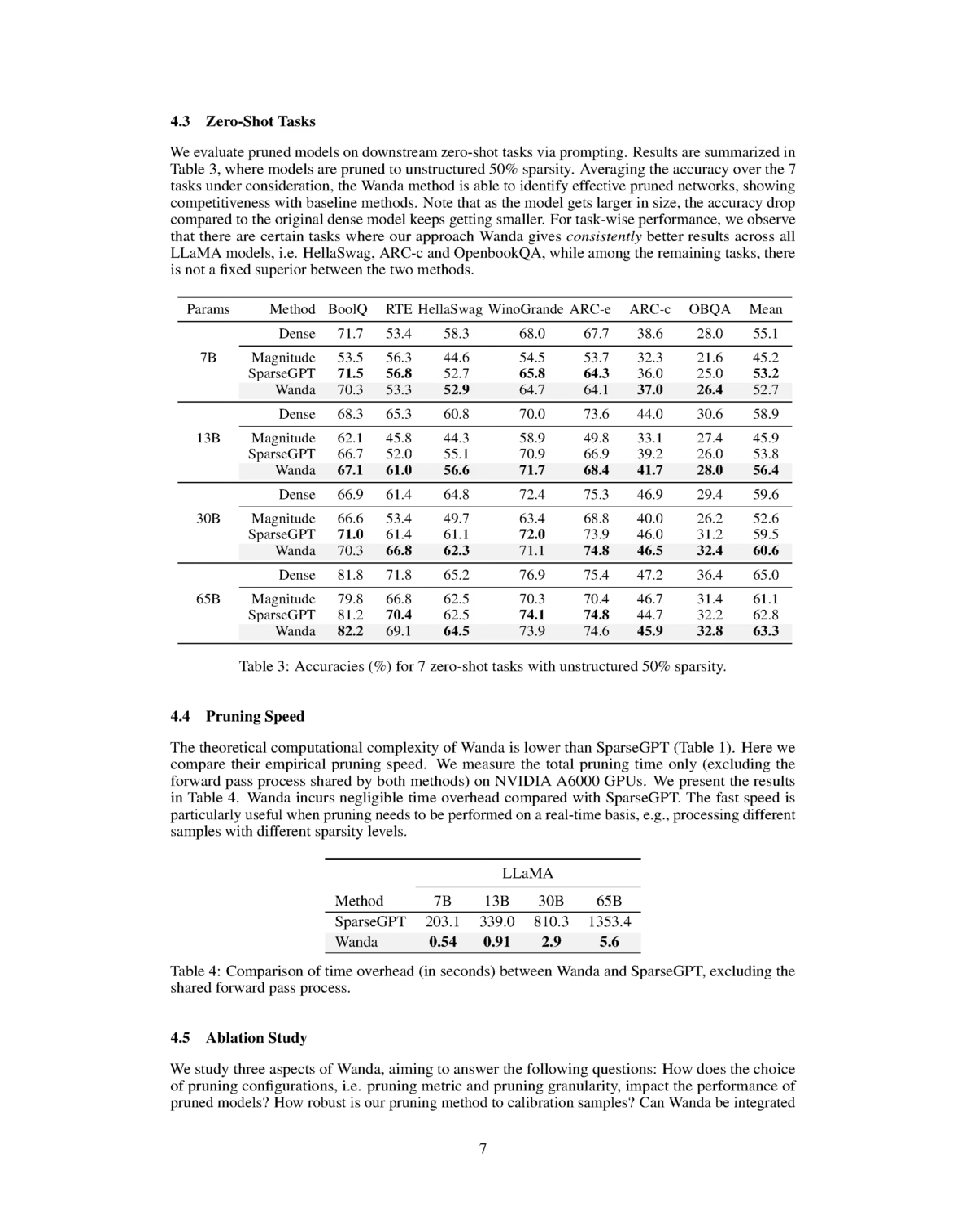Section summary. The paper evaluates pruned models on downstream zero-shot tasks using prompting and finds that the Wanda method is competitive with baseline methods, especially for tasks such as HellaSwag, ARC-c, and OpenBookQA. The pruning speed of Wanda is also found to be faster than SparseGPT, making it useful for real-time pruning needs. Section 4.5, Ablation Study. In Section 4.5, we carry out an in-depth analysis on 3 different aspects of Wanda to answer these questions.